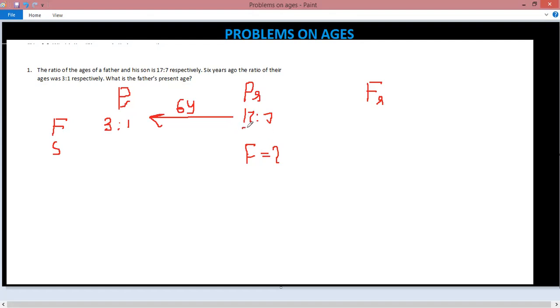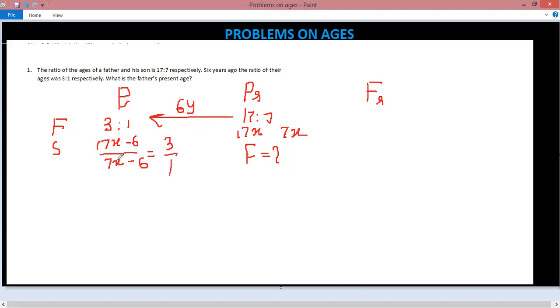Now here, let's say 17x is the age of father and 7x is the age of son. So when I move back 6 years, 17x minus 6 would be the age of father, and 7x minus 6 the age of son. They are in the ratio 3:1, 3/1.